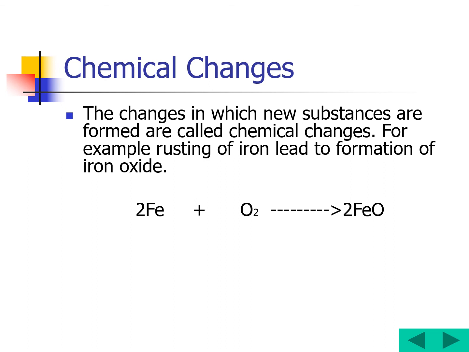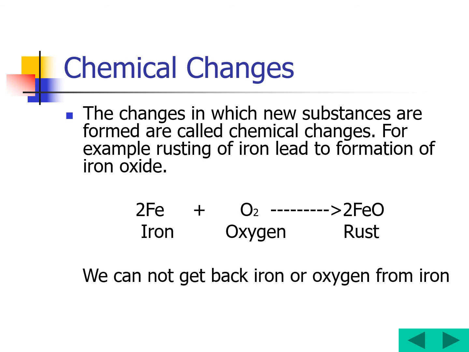Water has the formula H2O. Water vapor also has the formula H2O itself. There is no change in the chemical composition. But here Fe has been converted into FeO. Okay, now iron plus oxygen gives us rust. We cannot get back iron or oxygen from the iron oxide, so it is called a chemical change.